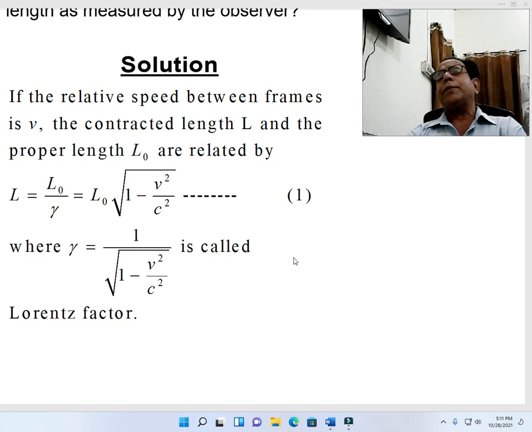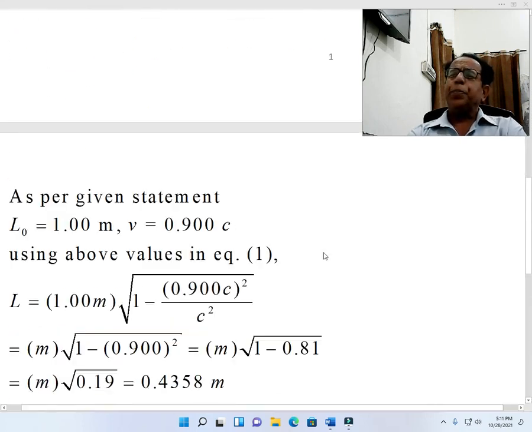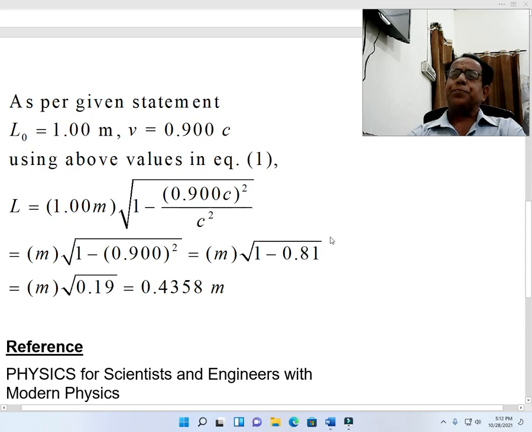Whatever is given in the statement we will put in this equation and we will get our answer. So let us start.